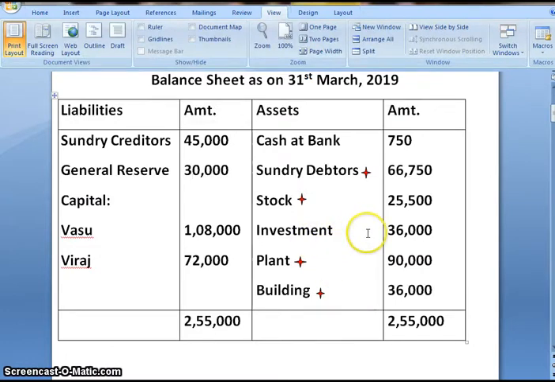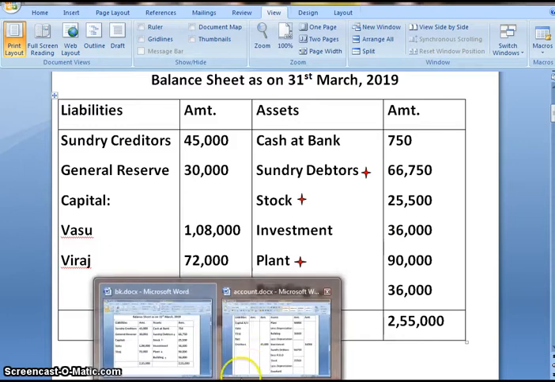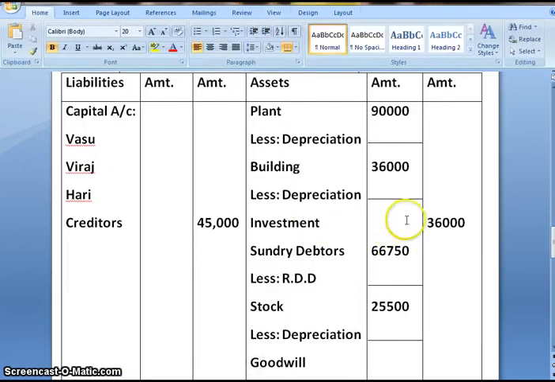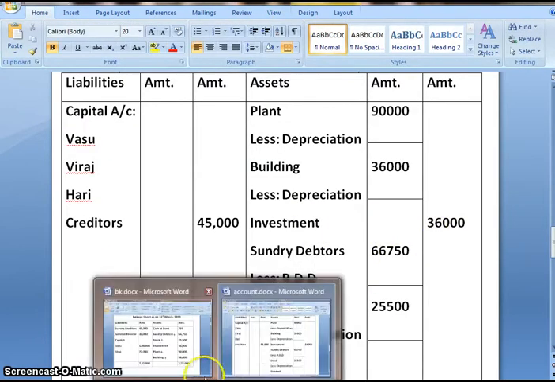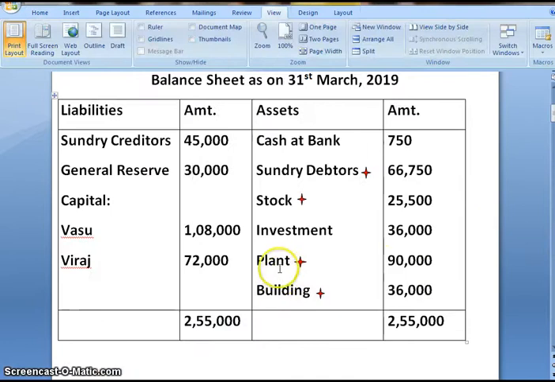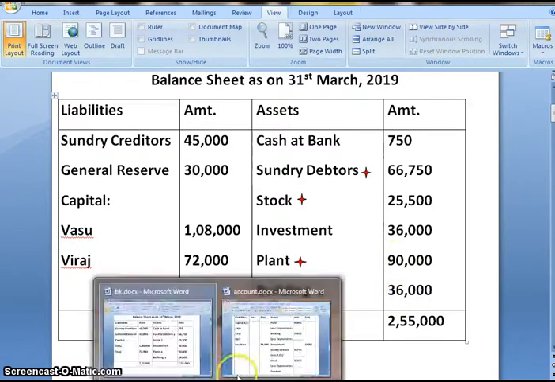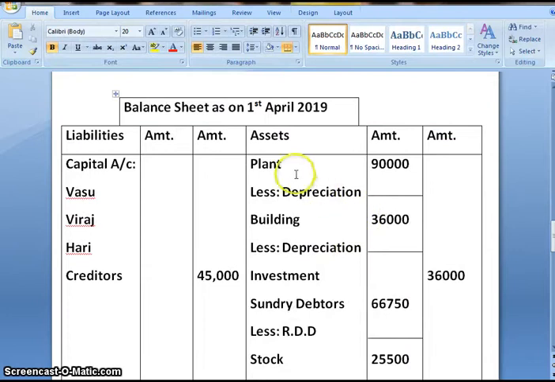Now there is no adjustment relating to investment, so directly I will be posting it in the outer column. Investment. Next, plant 90,000, building 36,000. So I have posted in inner column as there are adjustment relating to plant and building.